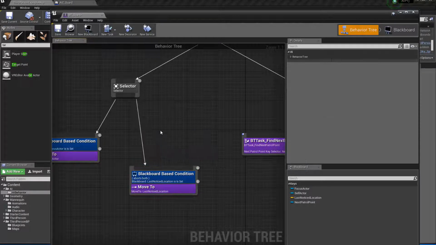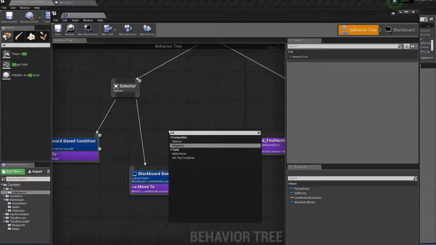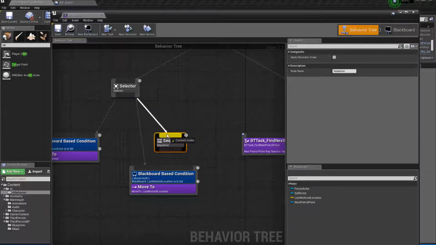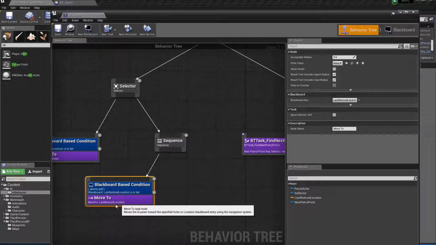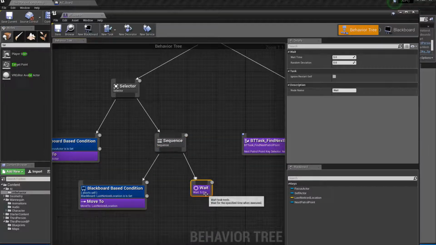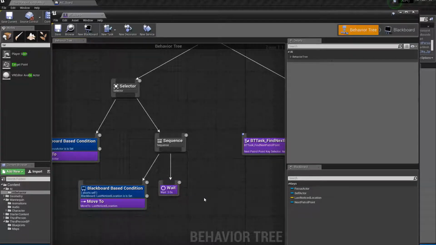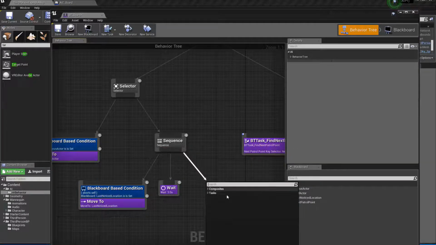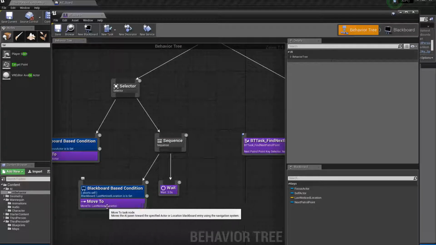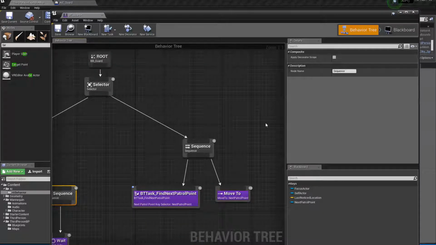Let me go ahead and create a sequence here, because not only do I want the AI to go there, but I also want the AI to wait for 5 seconds or so. Let's do 3 so that it can go faster. Now after checking, 3 seconds, I want to give it one more task to tell itself I have checked there. So if the next time the sequence asks you to go there again, let's say you have already checked there, let's block this sequence from going.